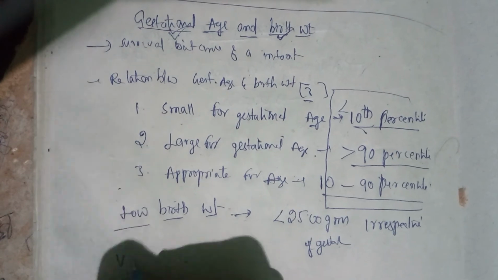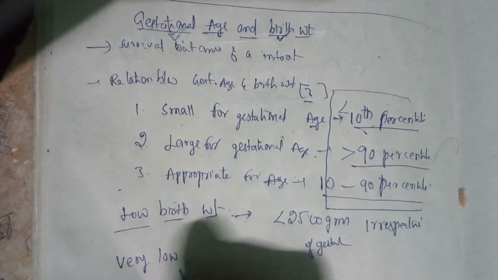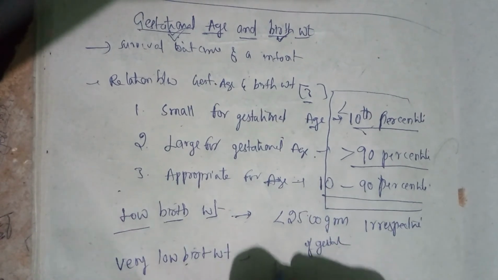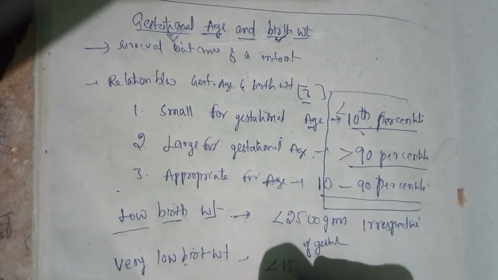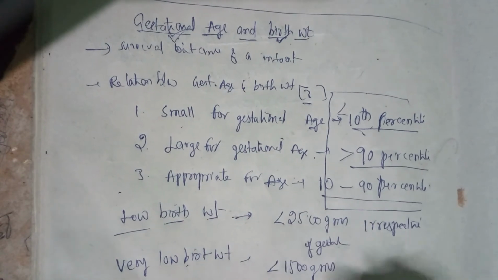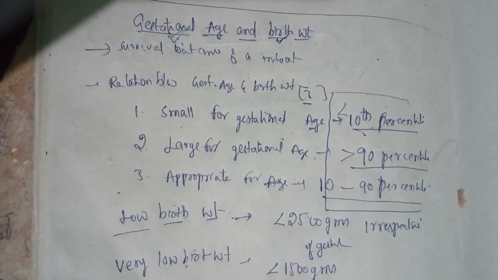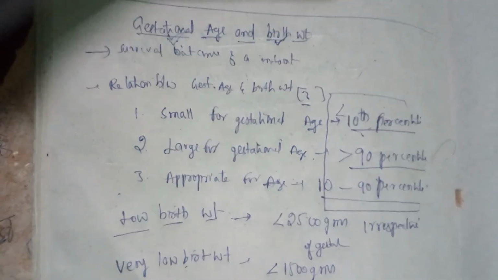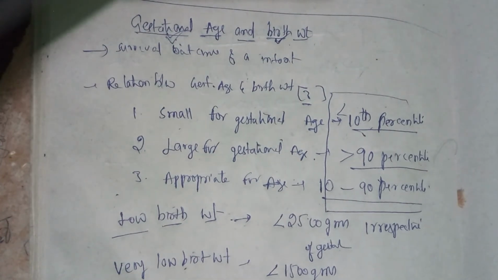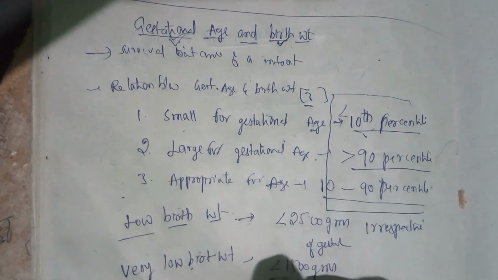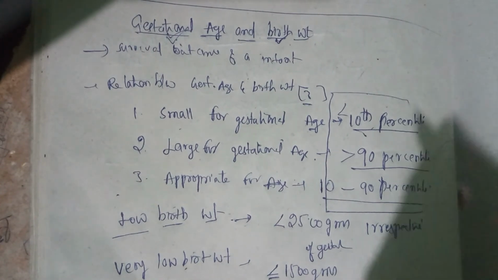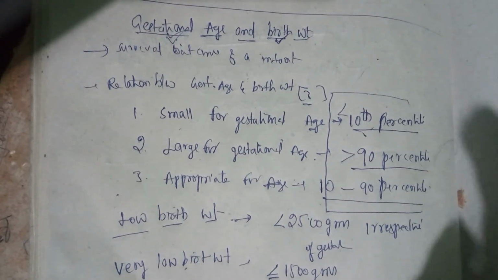Then one more is very low birth weight. The weight of the baby is less than 1500 grams, irrespective of gestational age. In these terms we are not comparing the weight with gestational age. We are only considering the weight of the baby. When the weight is less than or equal to 1500 grams, that baby is a very low birth weight baby.